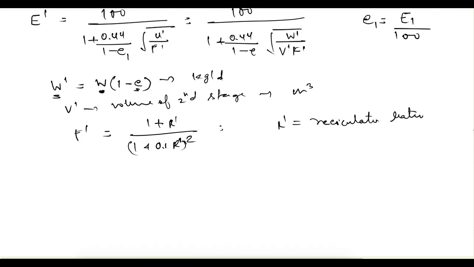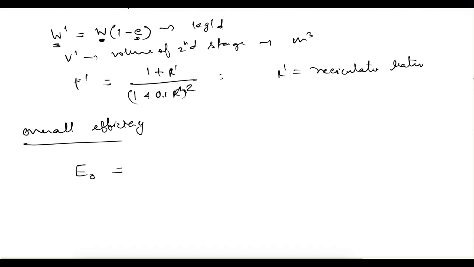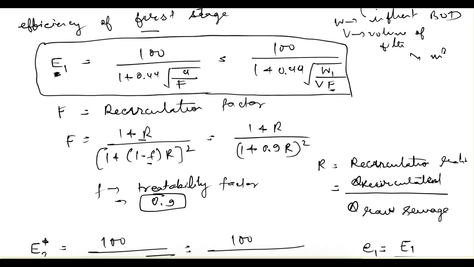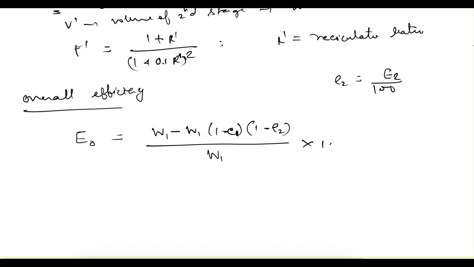Let's say this is your E2 here. If you want to find out the overall efficiency, let's say overall efficiency is E naught, so that is equal to W1 minus W1 into 1 minus E1 into 1 minus E2, where E1 is capital E1 by 100 and E2 is capital E2 by 100, divided by W1 into 100.